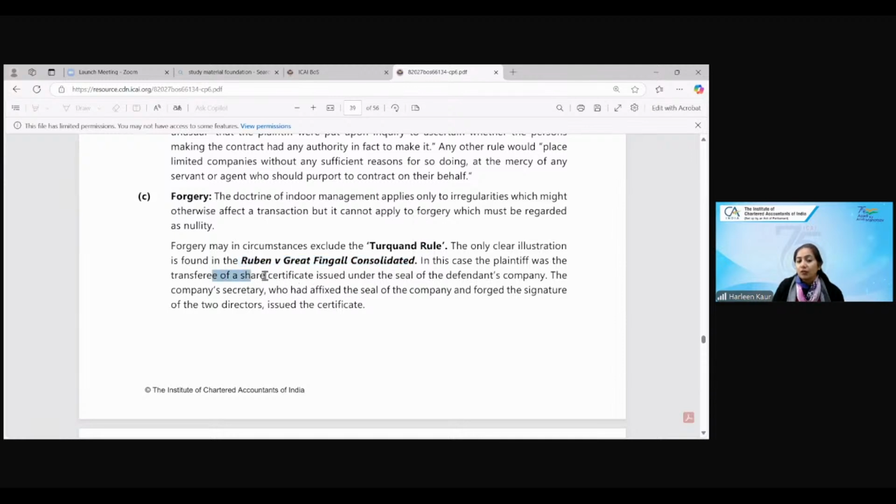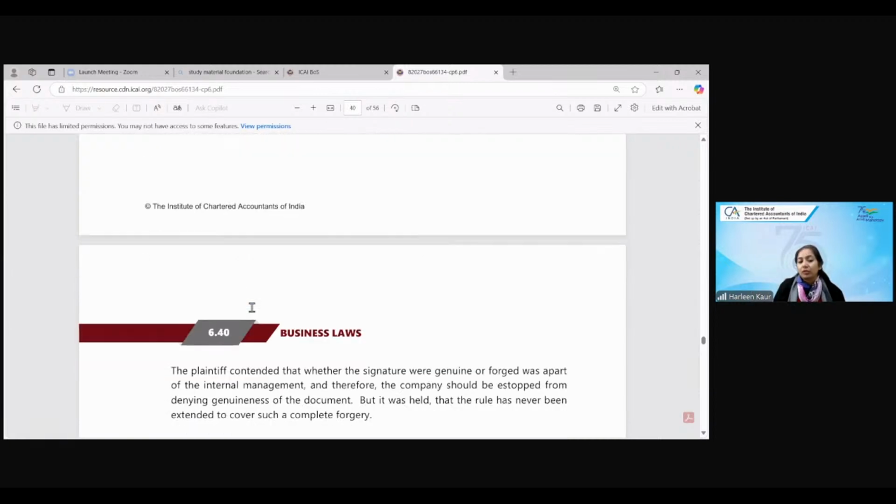Plaintiff was the transferee of a share certificate under the seal of the defendant companies. So a person has been transferred the share certificate. Transferee is the person to whom the share certificate has been transferred, and the transferor has signed it under the seal of the company. So the company secretary has fixed the seal and forged the signature of two directors. He has given his own seal, he has given its signatures, but fake signatures of two directors were given.